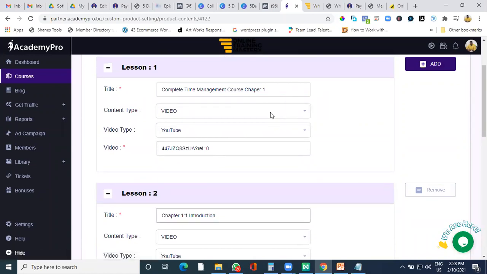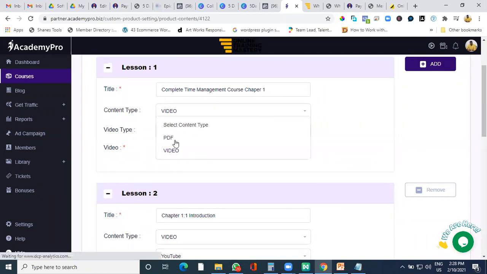Content can allow you to add a PDF file or a video file. Now, why a PDF file? Because this platform can allow you to sell ebooks also. So it is pretty much easy. You can showcase the ebook, follow the same process again and publish it. Once you publish it and any student purchases the ebook, you can always give access to download the ebook also. But here we are talking about video, so I select video.